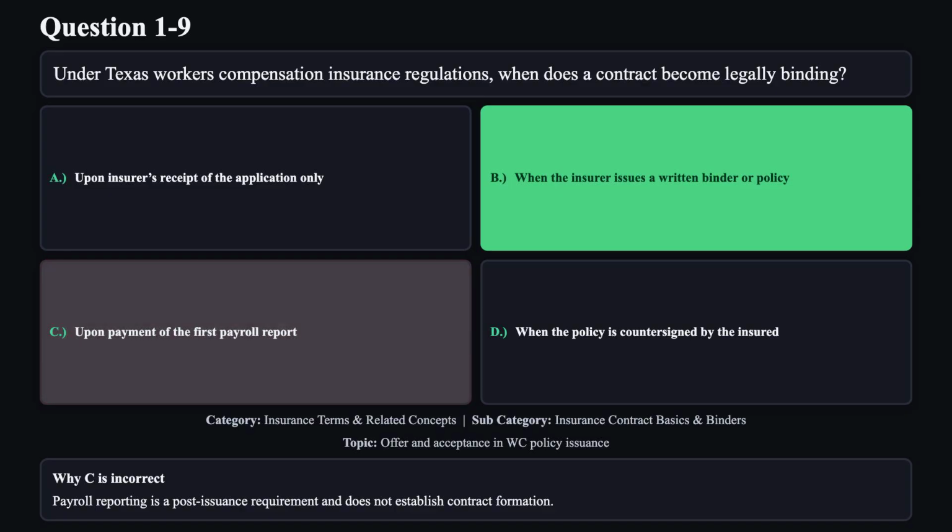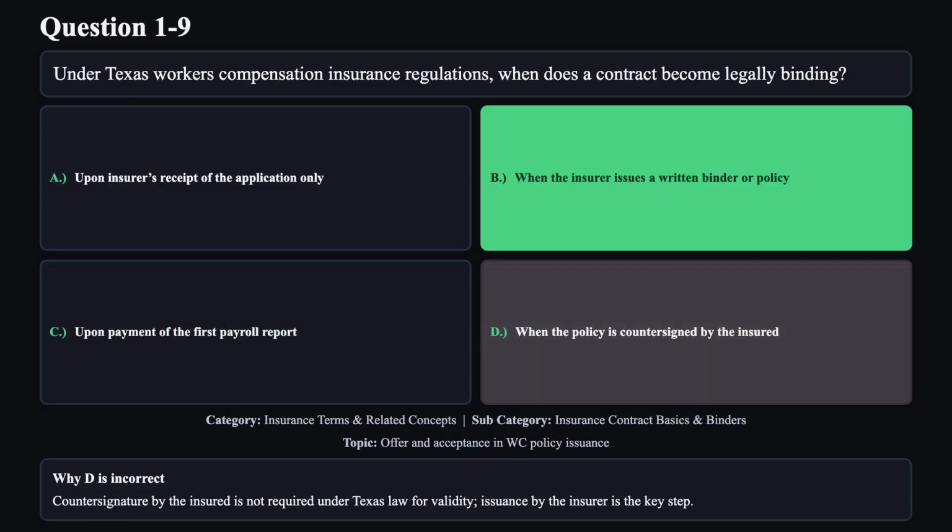Reason C is not correct. Payroll reporting is a post-issuance requirement and does not establish contract formation. Reason D is not correct. Countersignature by the insured is not required under Texas law for validity. Issuance by the insurer is the key step.